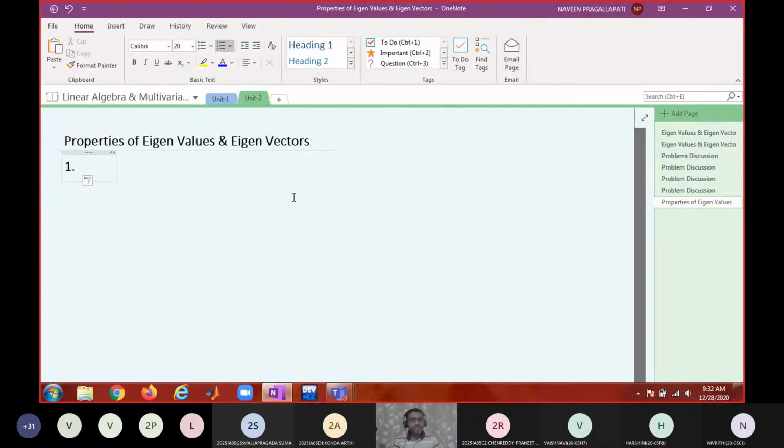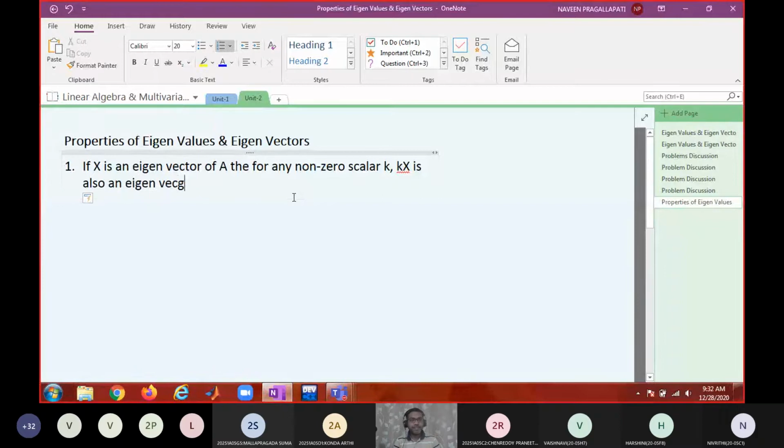So if x is an eigenvector of A, then for any non-zero scalar k, k into x is also an eigenvector of A. So how do you justify this?